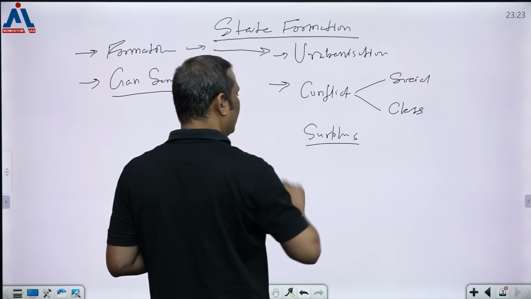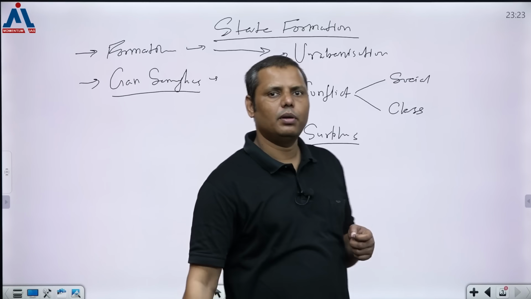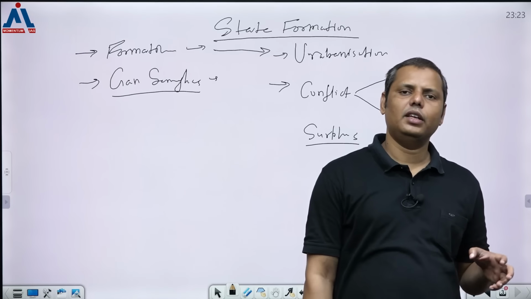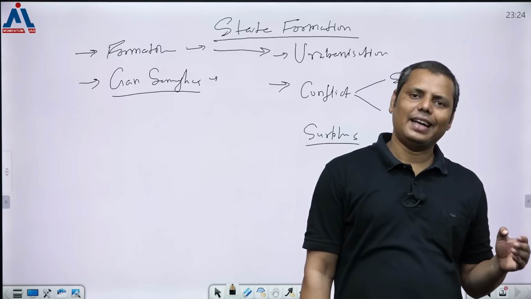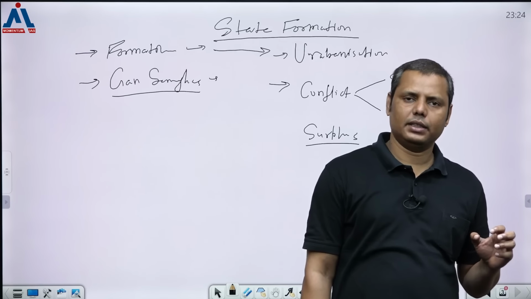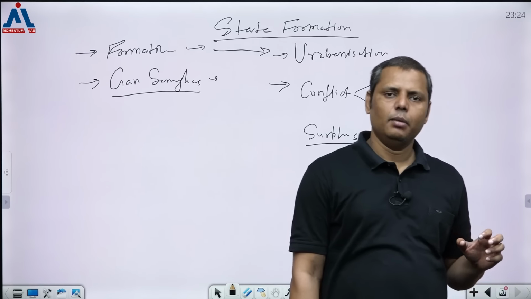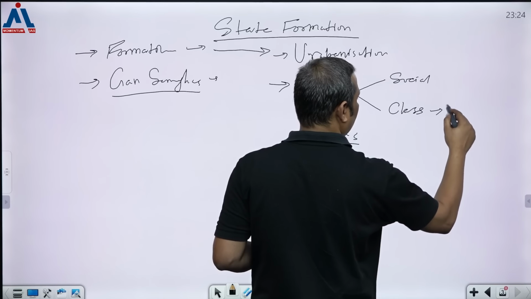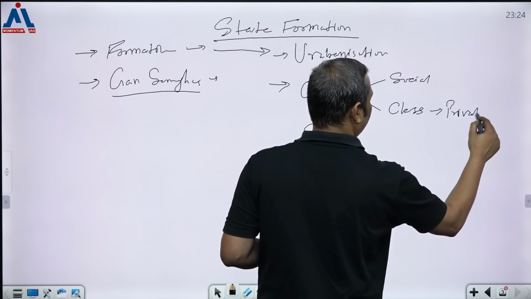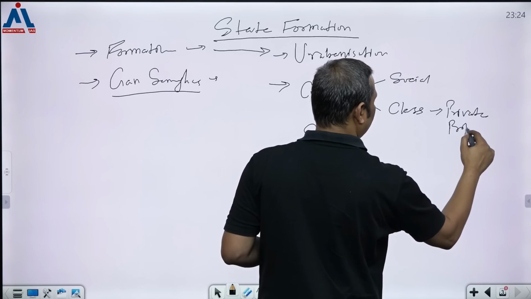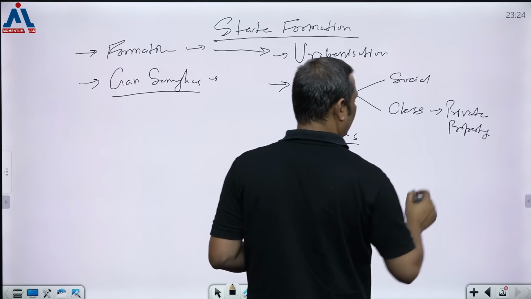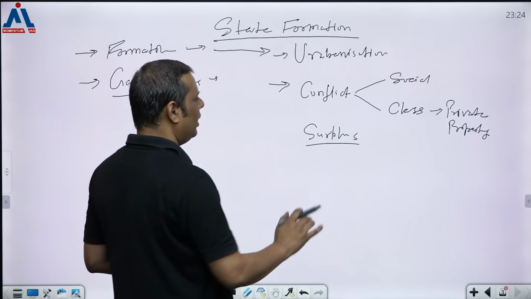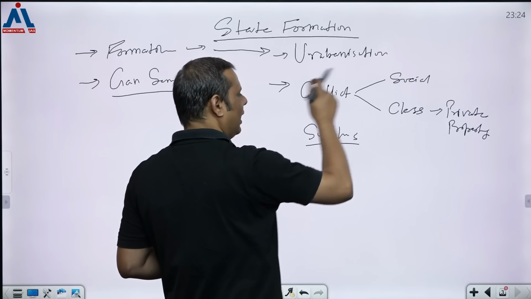Now if that surplus won't be there, in that case the masses would not have reached that level of paying taxes on a regular basis. But since this surplus allowed them, and in fact you can also mention here, when you talk about class, you have to mention private property. So basically private property is also something which really pushed them to go for a ruling authority. Got my point? So everything is interlinked, right?